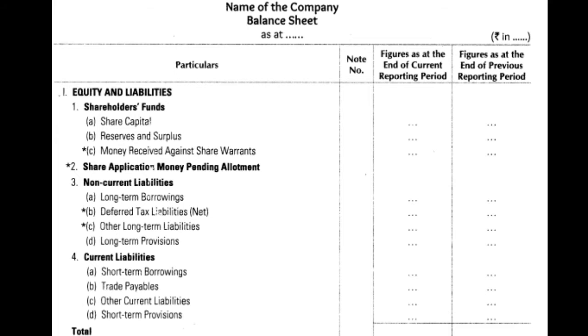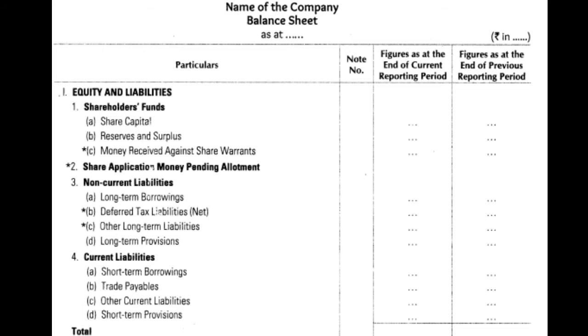Now the first column is particulars, where all the content will be written. Then the next column is note number, that is, schedule number. This content should be given in detail, so an annexure will be attached, and the annexure number is written here. The third column has the current year's figures, and in the last column the previous year's figures are written. Okay, now the first head is equity and liabilities.